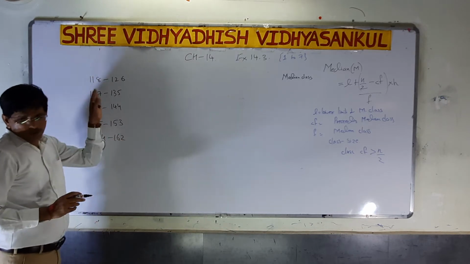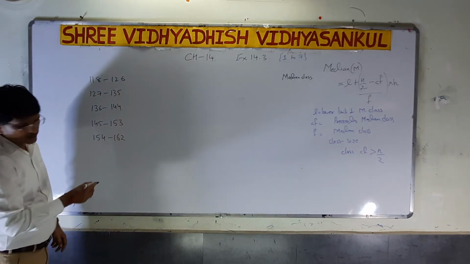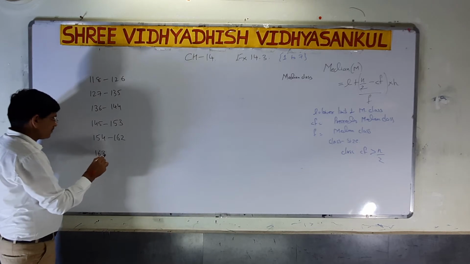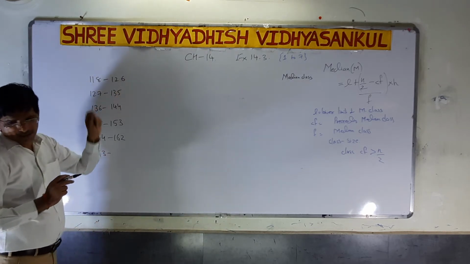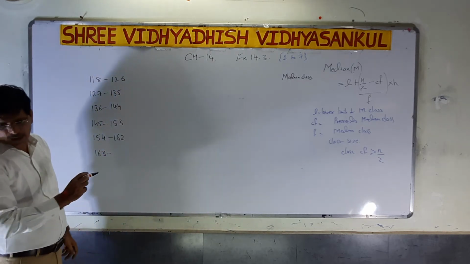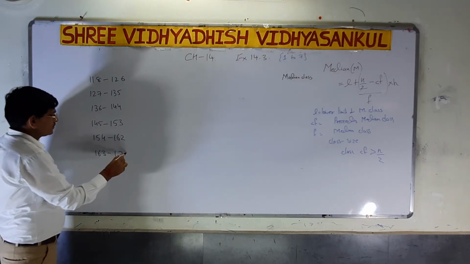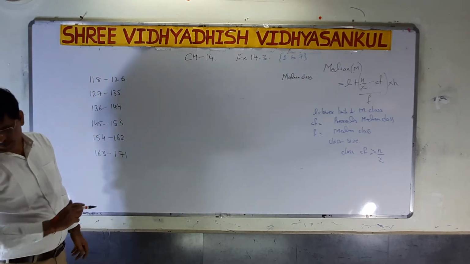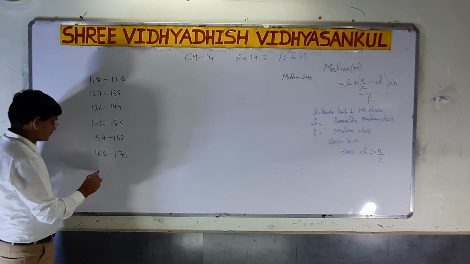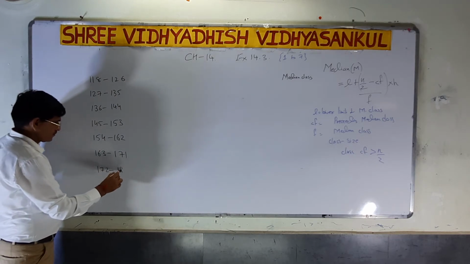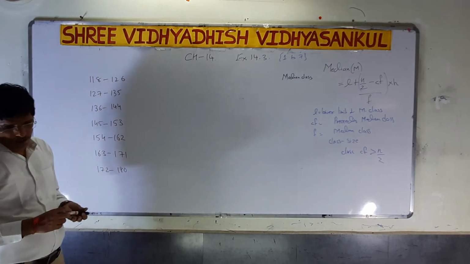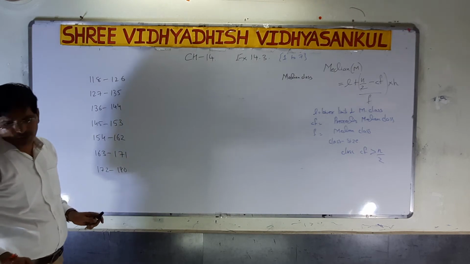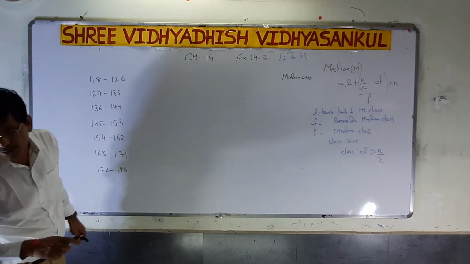If you see the table properly, there is a break between two class intervals. It is not called a continuous class. So what we have to do, that is important.